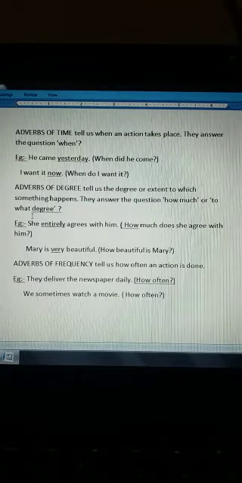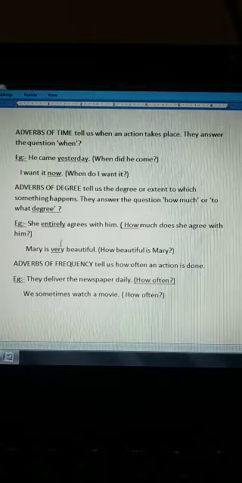Then the fourth one is adverbs of degree. Now adverbs of degree tell us the degree or extent to which something happens. That means to what extent something has happened. They answer the question how much or to what degree.